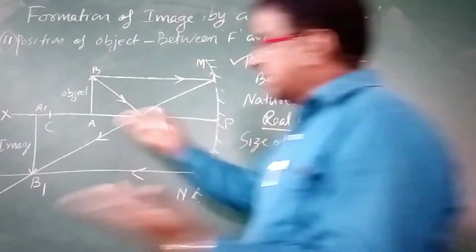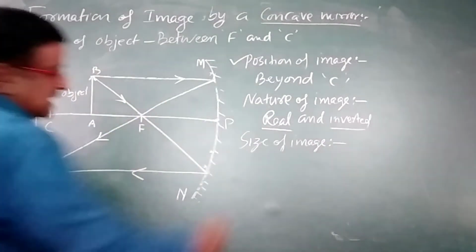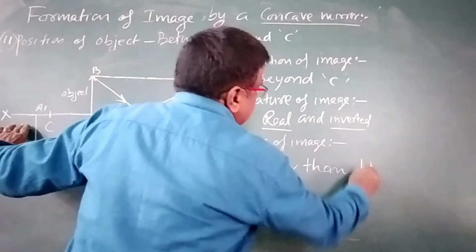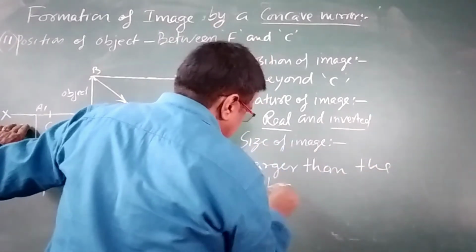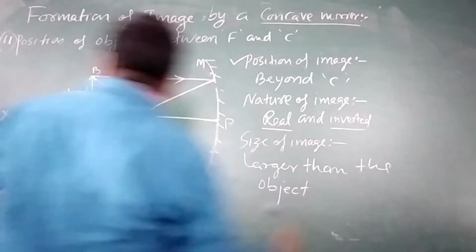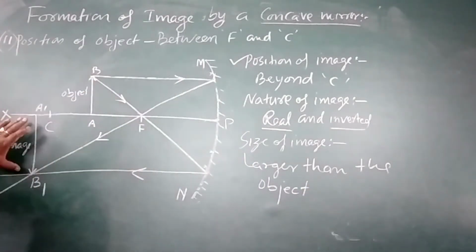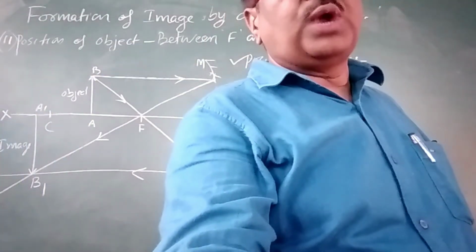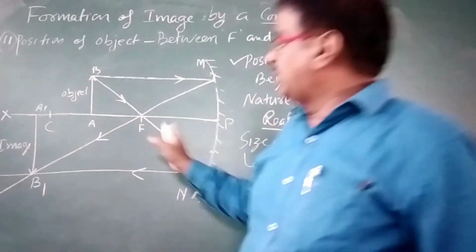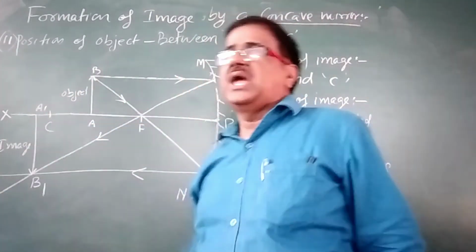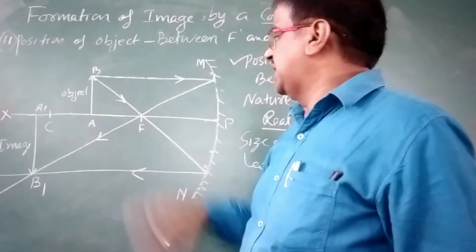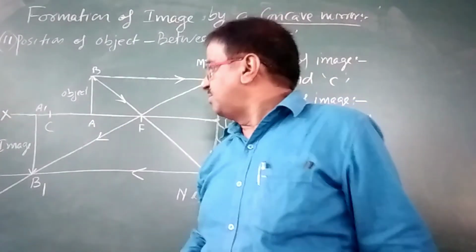Now see, what is the size? The size is larger. You can compare, larger than the object. So size is larger than the object. You can see AB is smaller than A1B1. So it is larger than the object. Now come to the next situation. What will be the next situation? We will take the object at C and let us see where the image is forming.